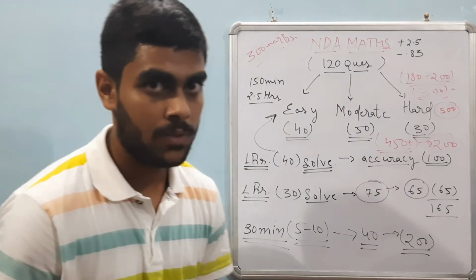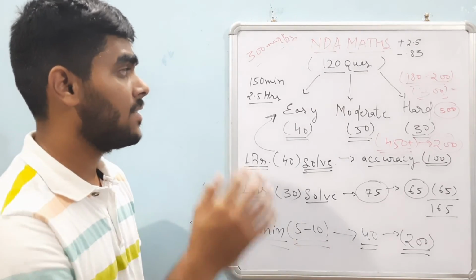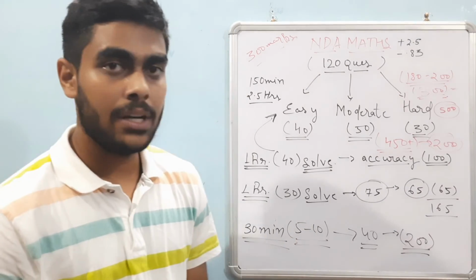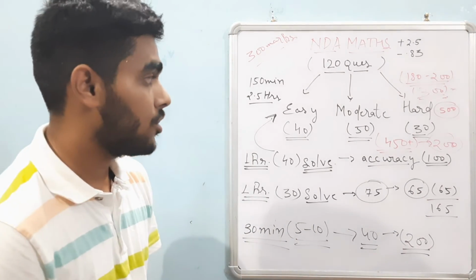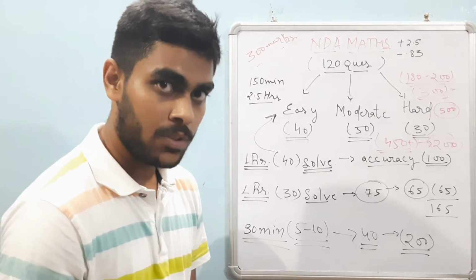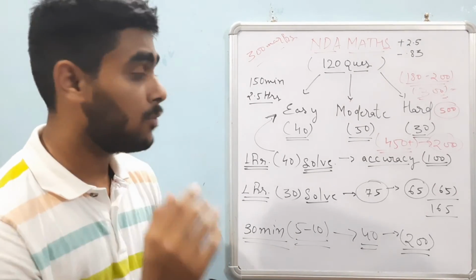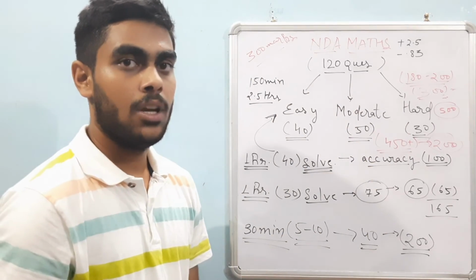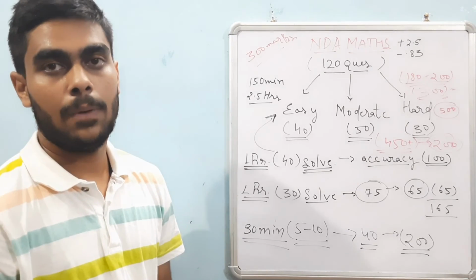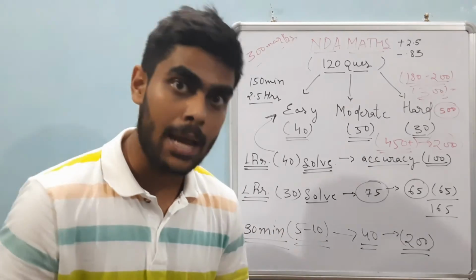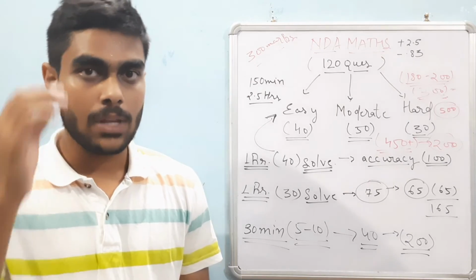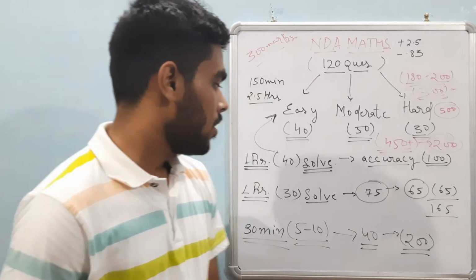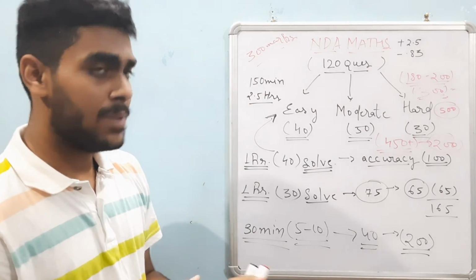and the total is 200. So don't take any question on your ego. Don't solve any question with your ego, thinking, you are a math student, so why can't you solve that question? Don't take this feeling into the paper. Just be patient, and solve firstly the easy, then the moderate, and then the hard ones. Don't take any question on your ego. It will hamper your paper, and lessen your attempts and marks also. So try to solve firstly easy, then moderate, and at last the hard ones. This is my tip, which is missed by many aspirants.